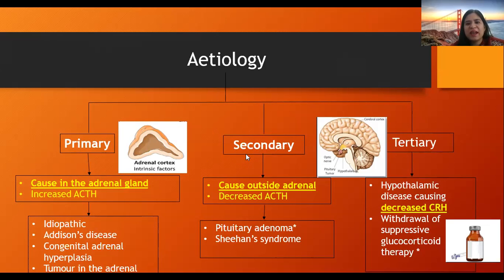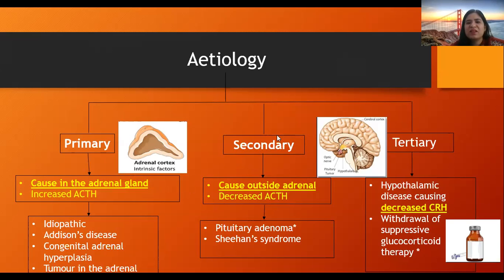And we call it secondary when the cause lies outside the adrenal gland. That means maybe in the hypothalamus or in the pituitary, so that ACTH is affected, which now, due to its decreased amounts, will not stimulate the adrenal cortex appropriately.